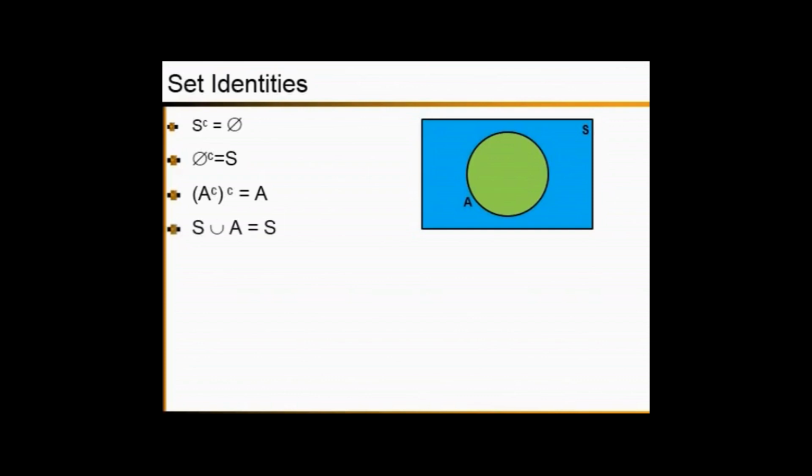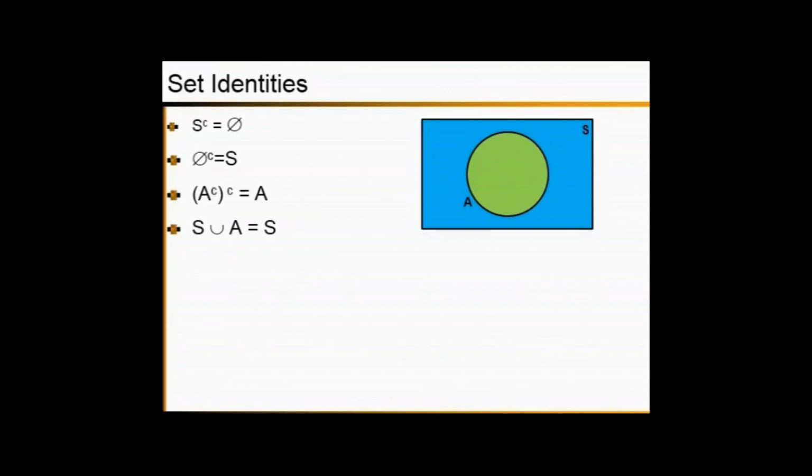The next set identity says sample space union A gives S. So what is the meaning of the sample space union A?